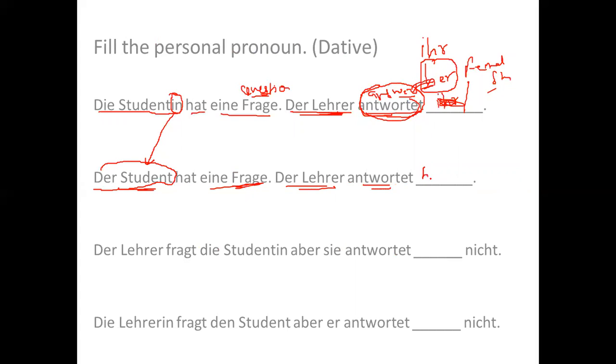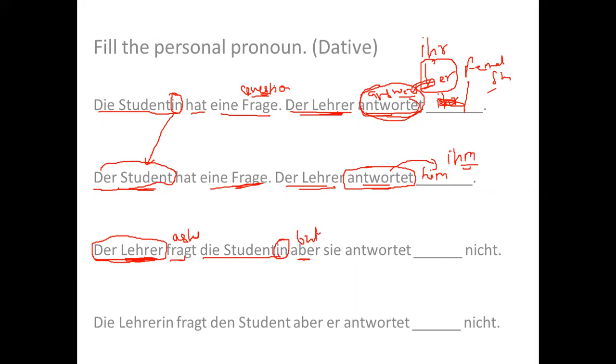Now, this time I need to write him. The teacher answers him, right? So in German, it would be ihm. I will write dative. The reason is antwortet is a dative verb. Hence, I will be using object as a dative. And here it says, now look at the question again. It says der Lehrer, which teacher, sir or madam? Here I'm talking about sir. The sir fragt asks the Studentin, the female student.